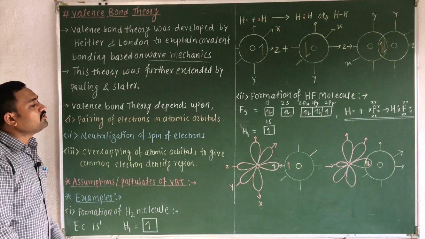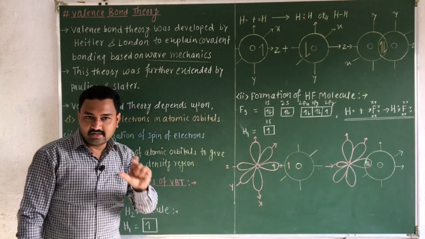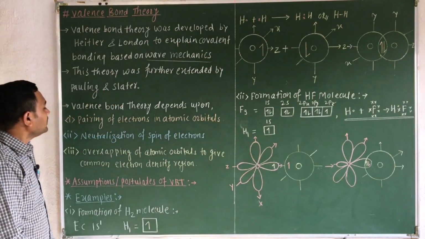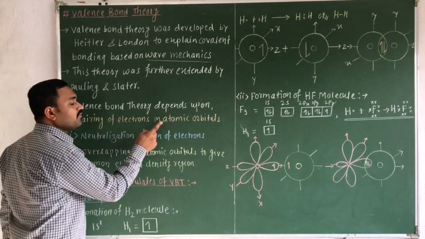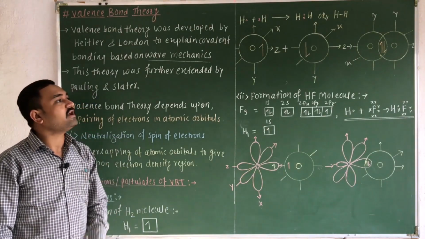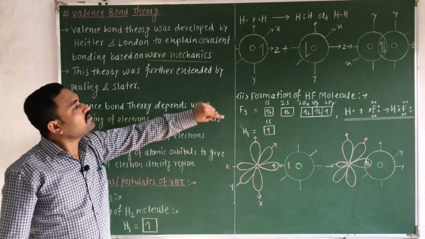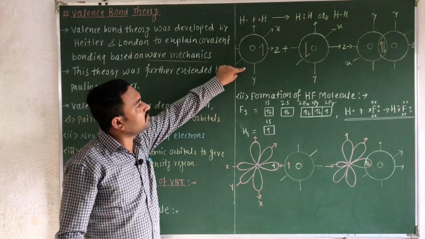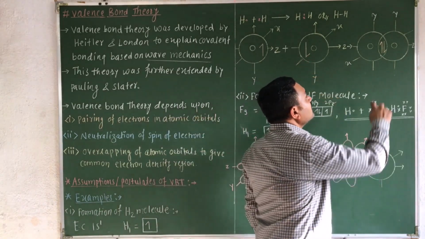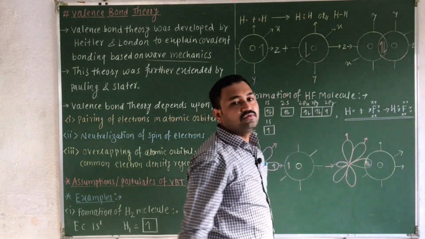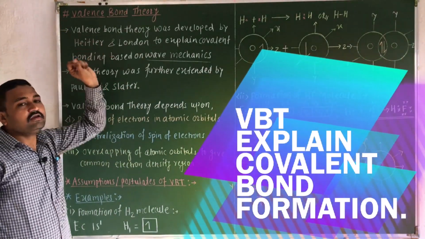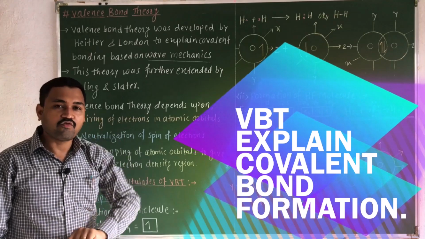The first one is the pairing of electrons in atomic orbitals. Lewis and Kossel's approach never considered the atomic orbital, but here we are going to consider the pairing of electrons in the atomic orbital. That means the electrons get paired in the atomic orbital, as I have shown for the formation of the H2 molecule. Here one atomic orbital overlaps with another atomic orbital, and the pairing of electrons takes place, which leads to the formation of a covalent bond. Valence bond theory is related to covalent bond formation.